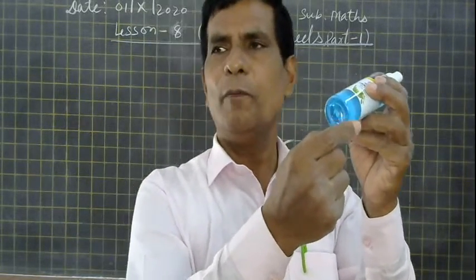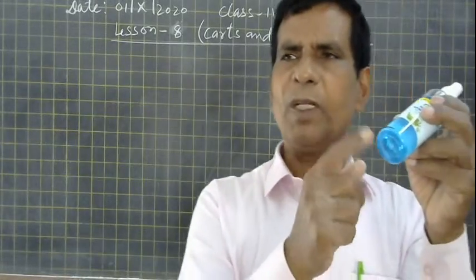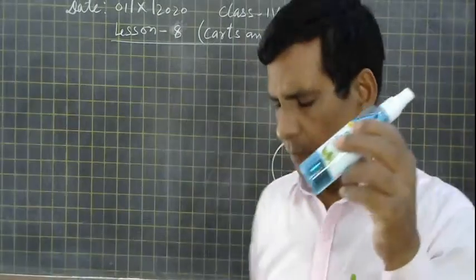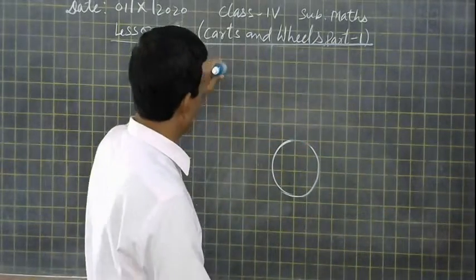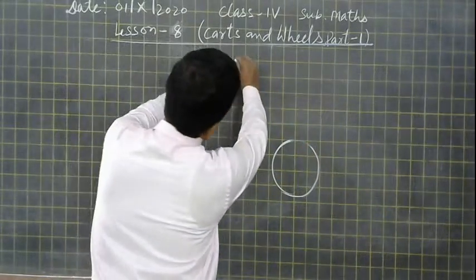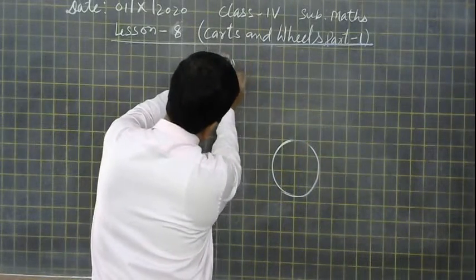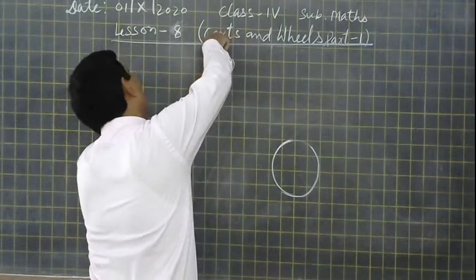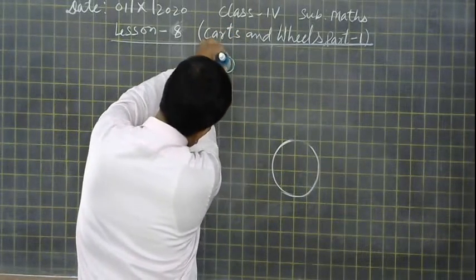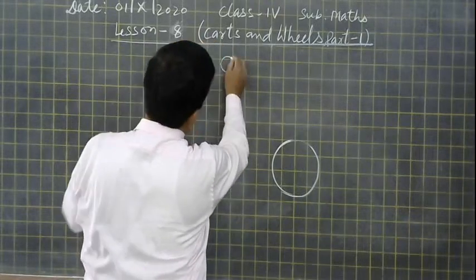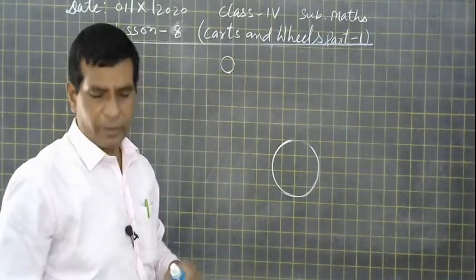Okay. So many things are there by which we can make a circle by tracing. For example, if we take this, you can trace a circle by using it, and we can make a circle. So this is a circle.